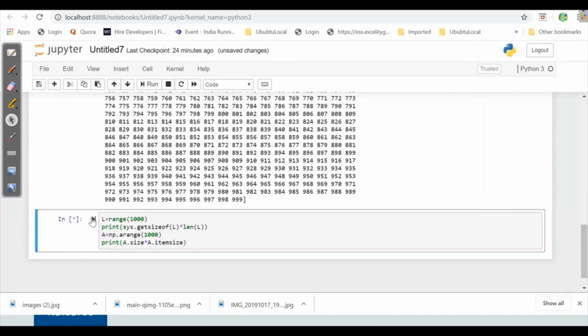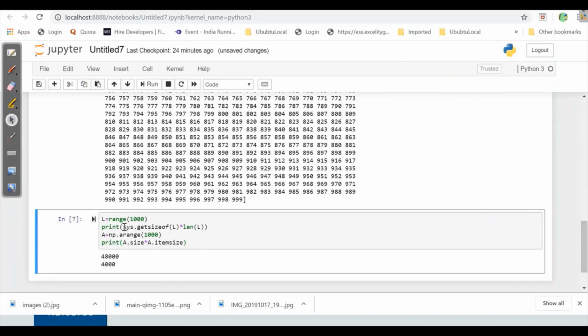So when I print this, let's write list over here so as to identify, and similarly I'll write it for the NumPy array also. When I run this, I can see that the list is taking so much more memory than the NumPy array. The list is taking 48,000 of memory, whereas NumPy is taking just 4,000. So through this, we can identify how it is memory efficient.